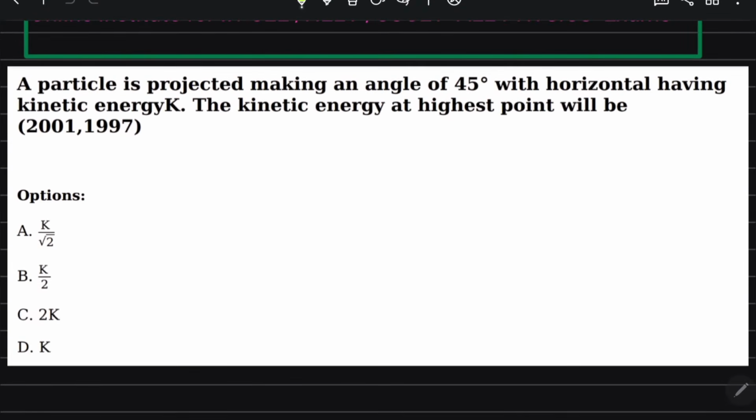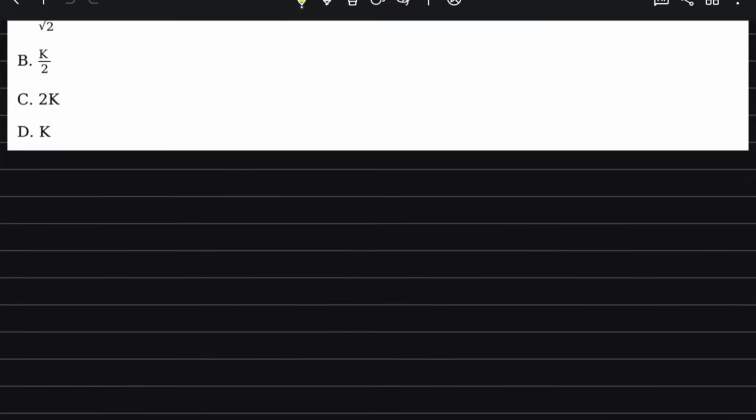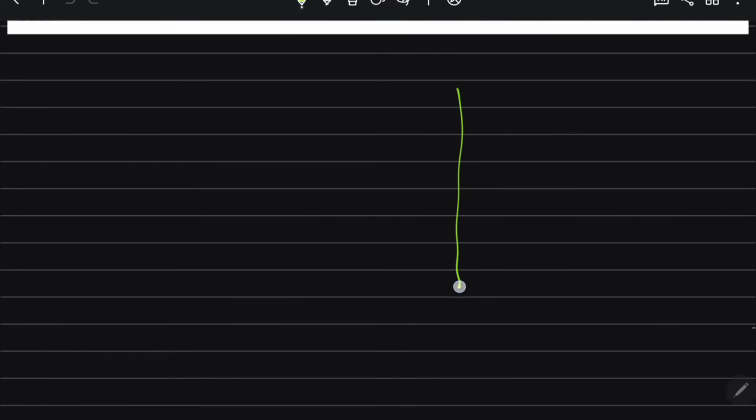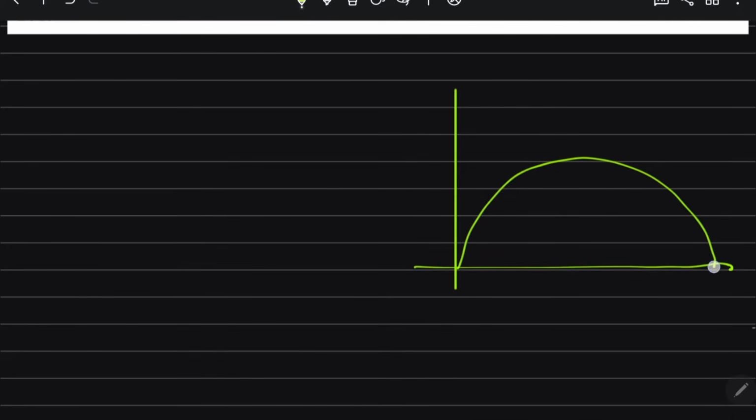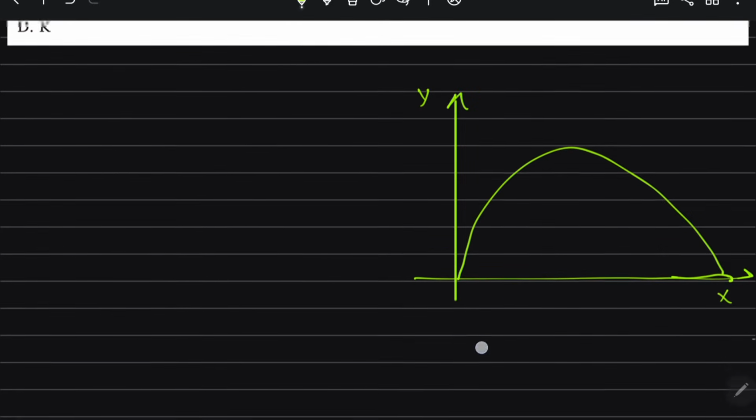A particle is projected making an angle of 45 degree with the horizontal, having a kinetic energy K. Find the kinetic energy at the highest point. This is a very standard problem, and most coaching institutes teach it. In projectile motion, this is our x-axis and this is our y-axis.